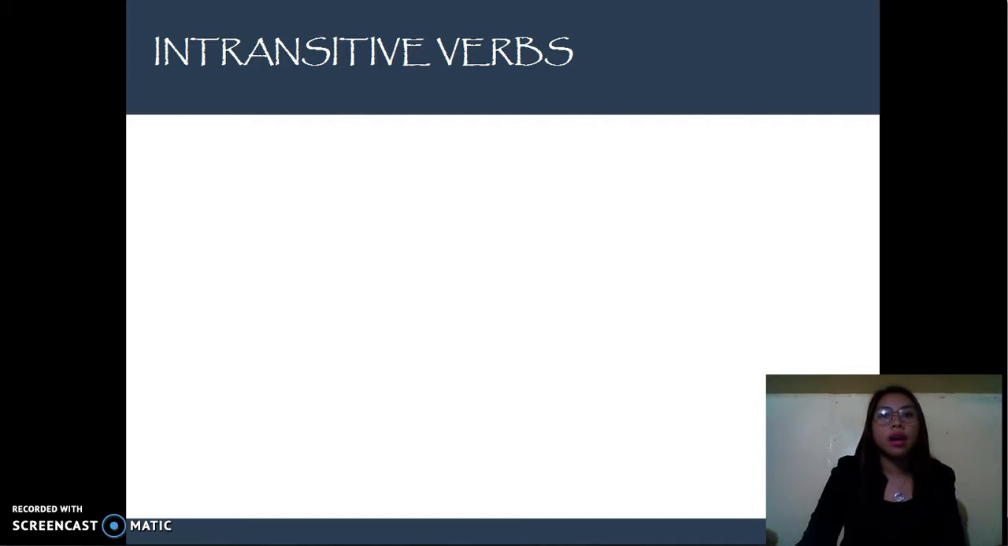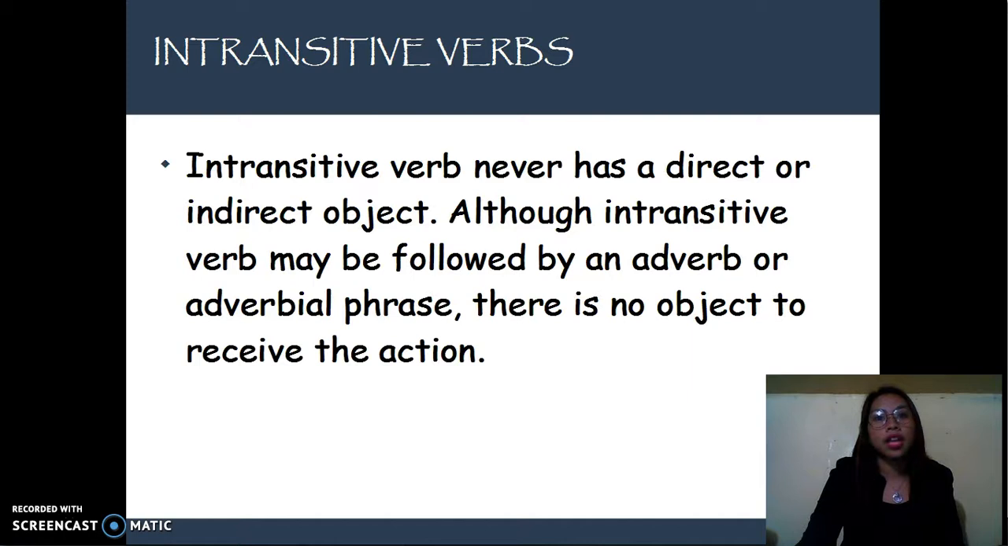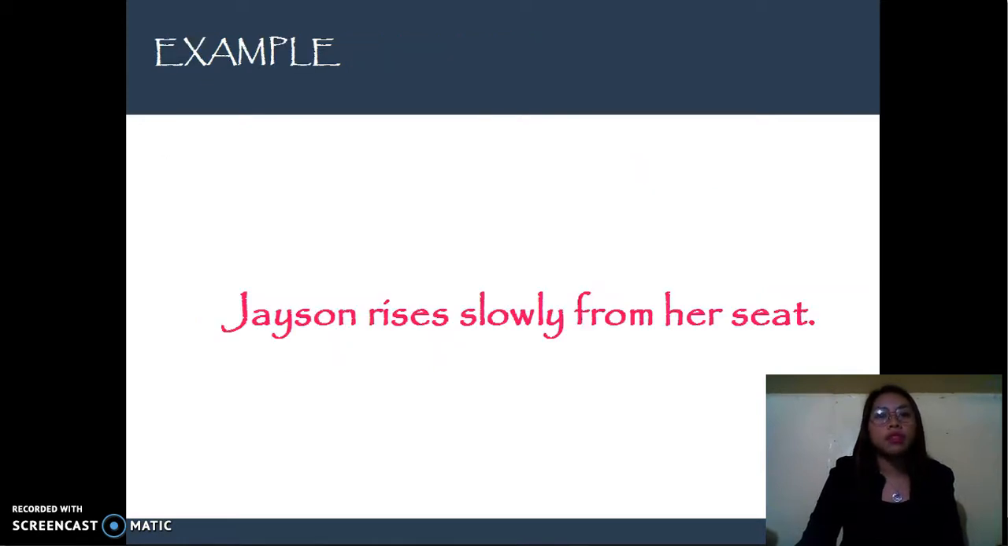Let's proceed to the intransitive verbs. These are verbs that never have a direct or indirect object. Although an intransitive verb may be followed by an adverbial phrase, meaning a verb, an adjective, or another adverb may be modified, there is no object to receive its action. From the given example, Jason rises slowly from her seat. As you can see, the verb is rises. The phrase slowly from her seat is an adverbial phrase that modifies the verb, but still there is no object that receives the action.